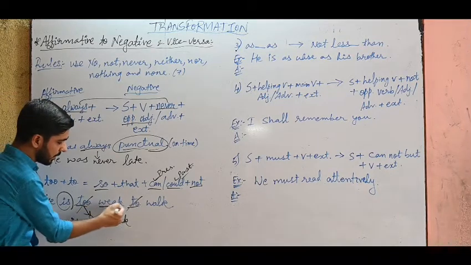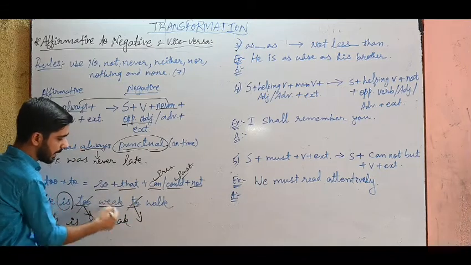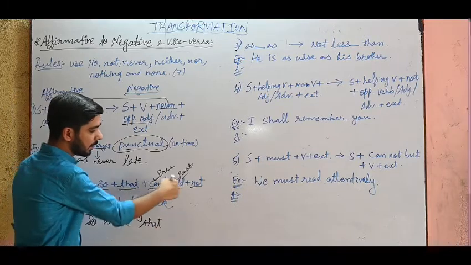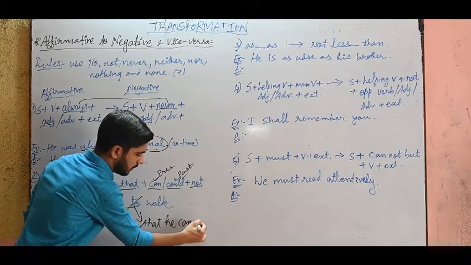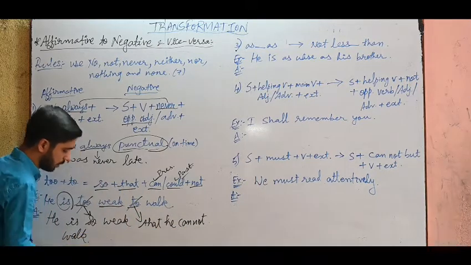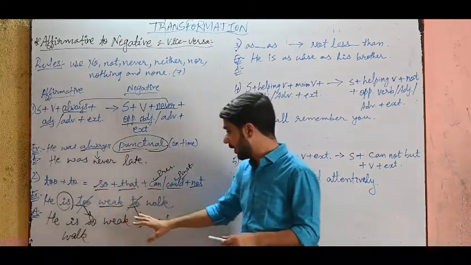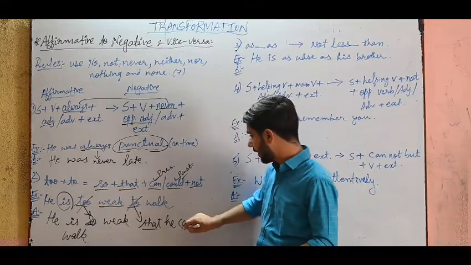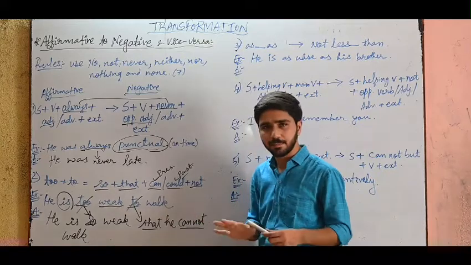He is so weak, this word as it is. Now instead of this I will write that, so plus that: he is so weak that he cannot walk. So it is very simple, just you have to memorize the rules. I have used so, that, and I have used cannot, and the sentence is done.